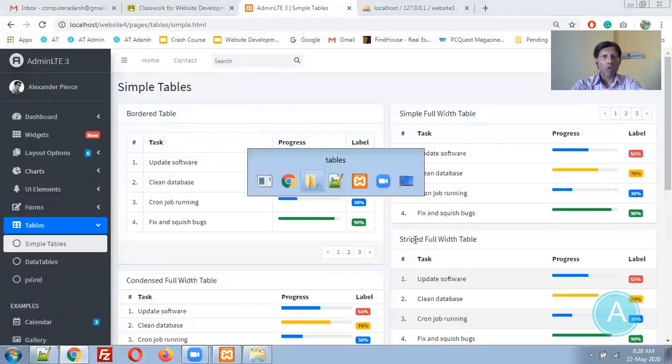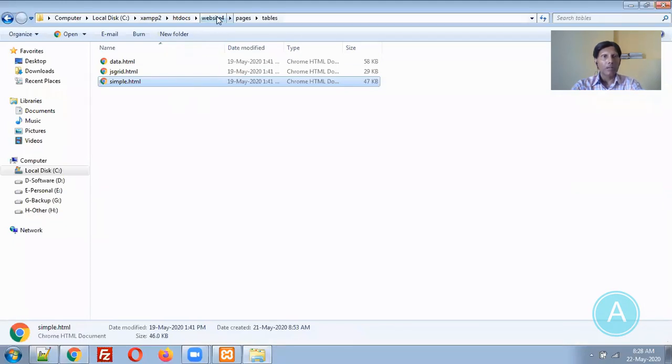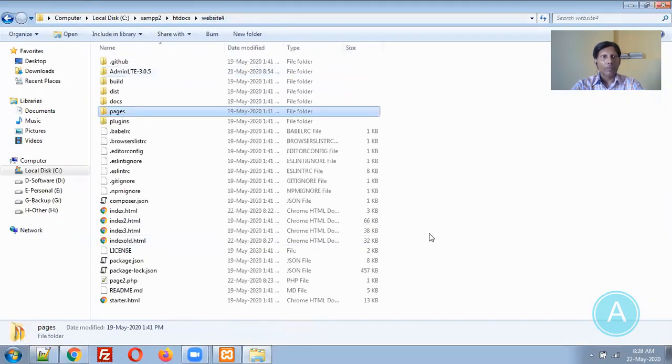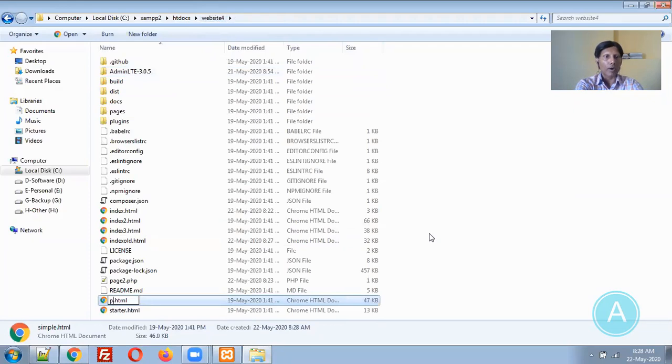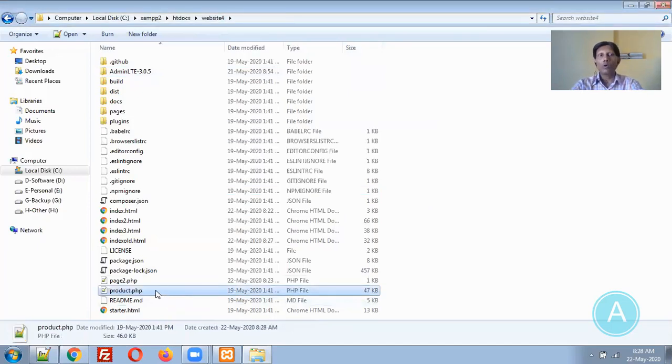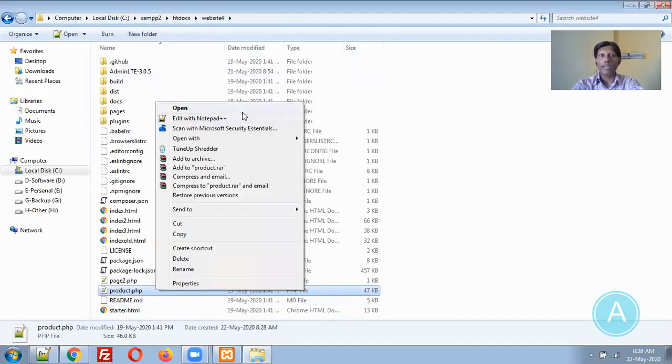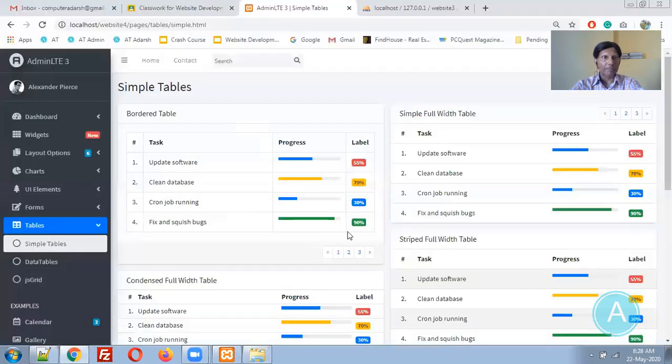So now let me copy this simple table to website 4 and let me change this name to product. Remember, I will put it as a PHP file because I am supposed to download the file from the data. I need to use the PHP code inside this particular page. So I will put it as a product.php.